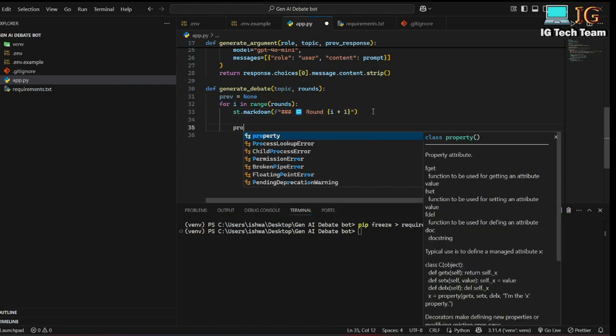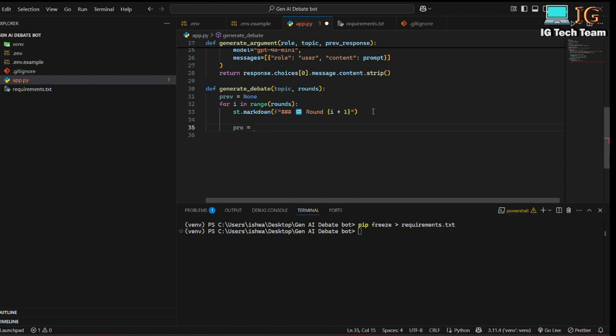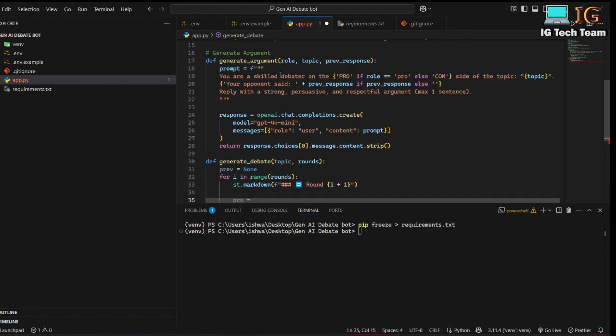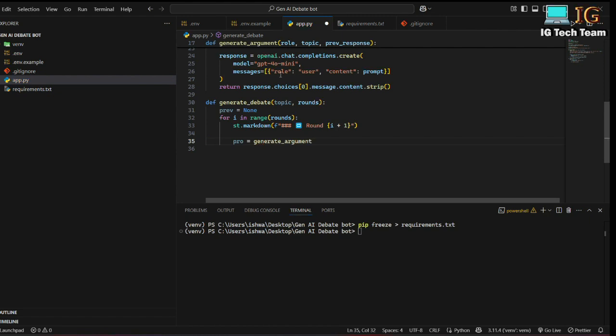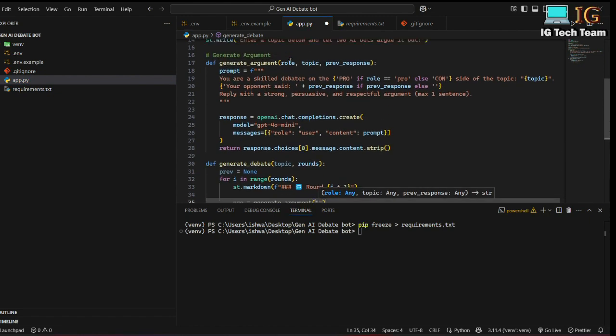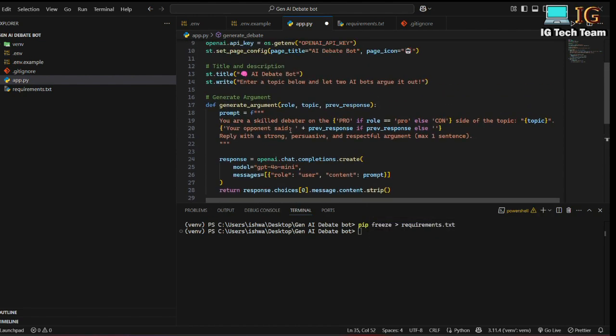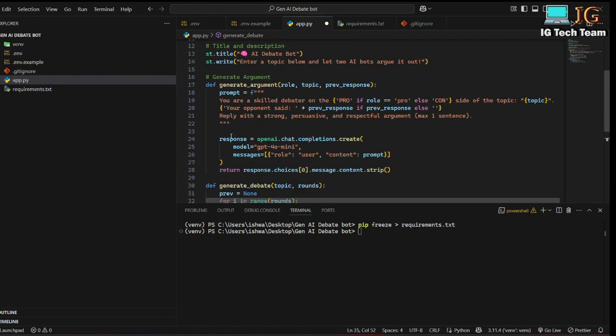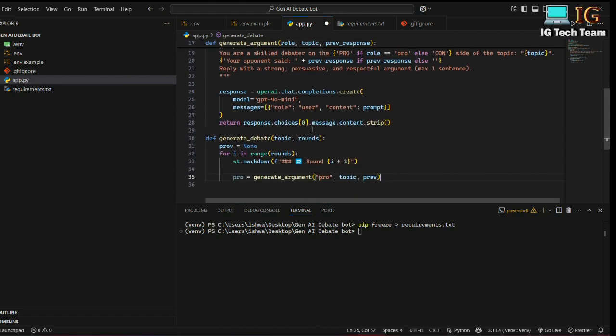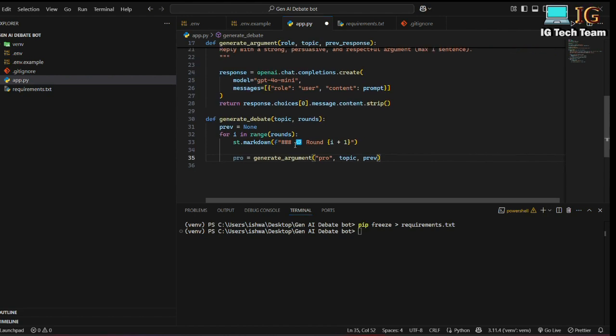And now for pro, I can write pro equals. I have to call this function generate argument. So the role is, I have to pass the role here. So this is for pro. I have to pass pro, and I have to pass topic in previous response. If previous response is none, then your opponent said nothing, and it will go to the model, and it will generate the new content without a previous message.